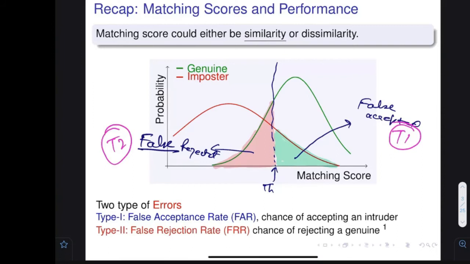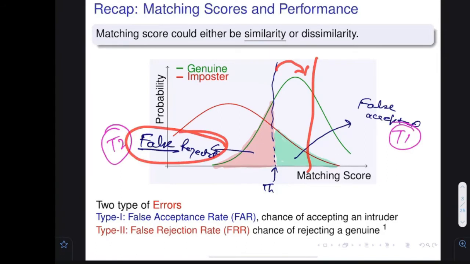In the last class we discussed that the type 1 error is more problematic, because false people entering the system are going to harm it. We assume that they are attackers, and therefore they can harm the system. So type 1 is more problematic compared to type 2. We have also understood that if we want to reduce the false acceptance, we have to increase the threshold, and then the false rejection would go high.